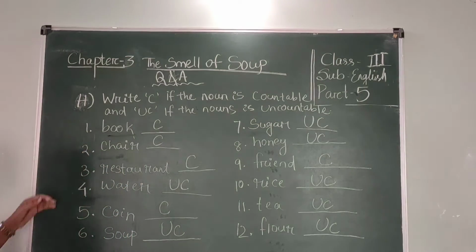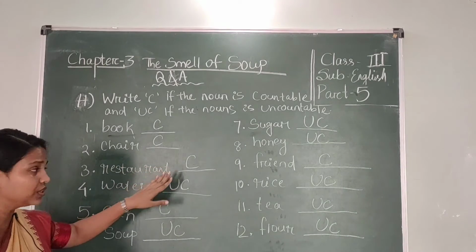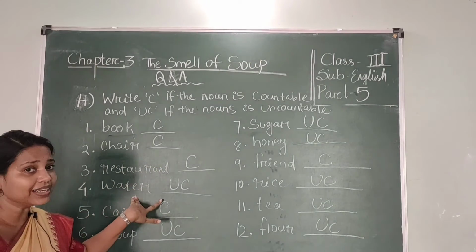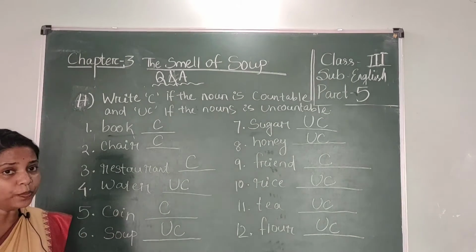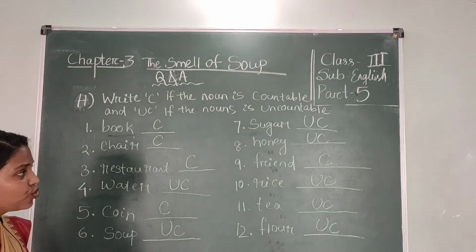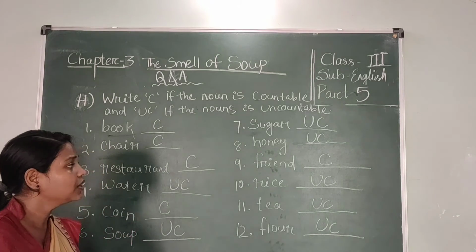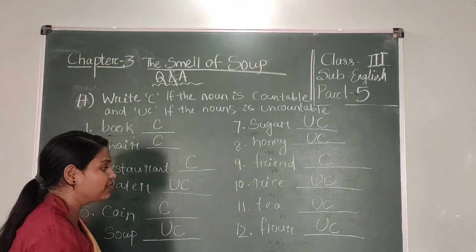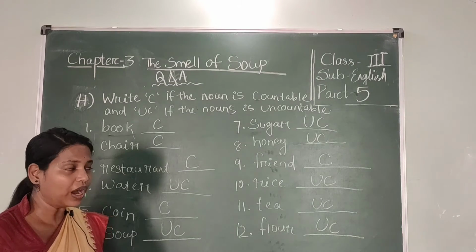So students, look: book is a countable noun. Chair is also countable. Restaurant, countable. Water, uncountable. Coin, countable. Soup, uncountable. Sugar, uncountable. Honey, uncountable. Friend, countable. Rice, uncountable. Tea, uncountable. And floor, also uncountable.